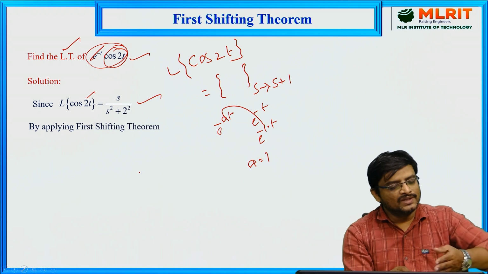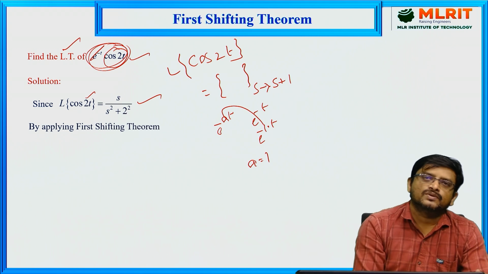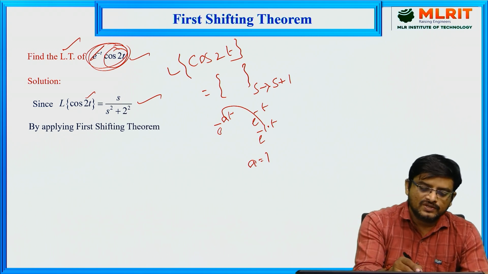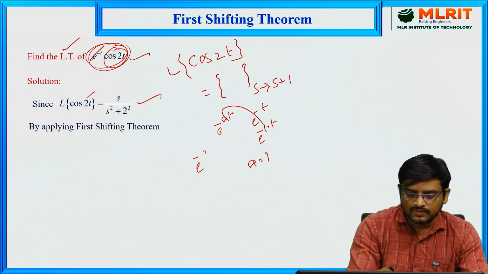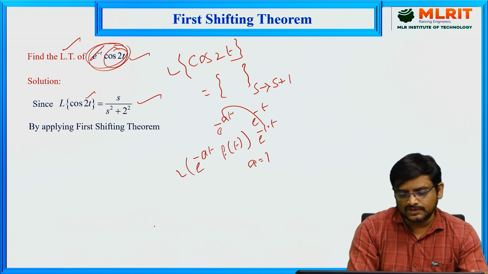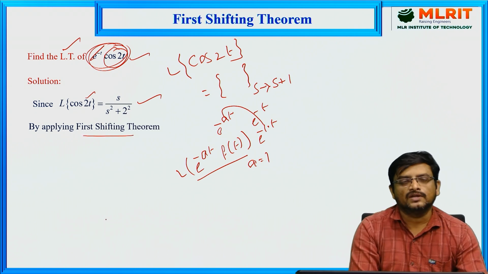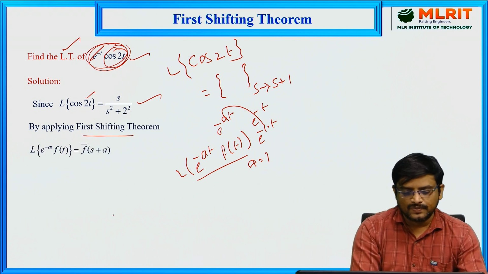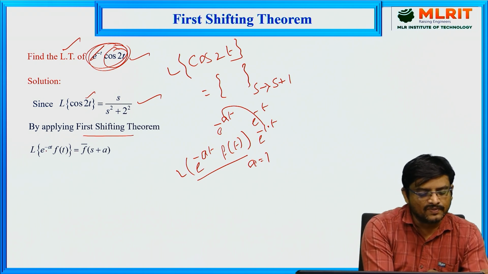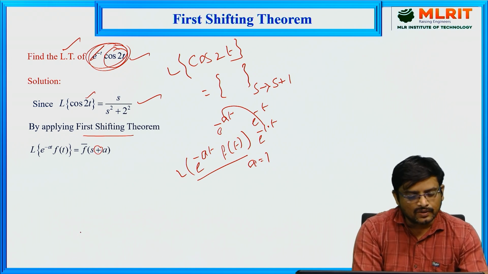Now we don't want just the Laplace transform of cos 2t. In our problem, cos 2t is multiplied with an exponential function, and for this entire function we have to find the Laplace transform. If you observe this entire function, it is of the form e power minus at into f of t. Whenever we have this type of function, we can take the help of the first shifting theorem. Laplace transform of e power minus at into f of t is equal to, since here we have a negative power, inside the brackets a positive sign: f bar of s plus a.